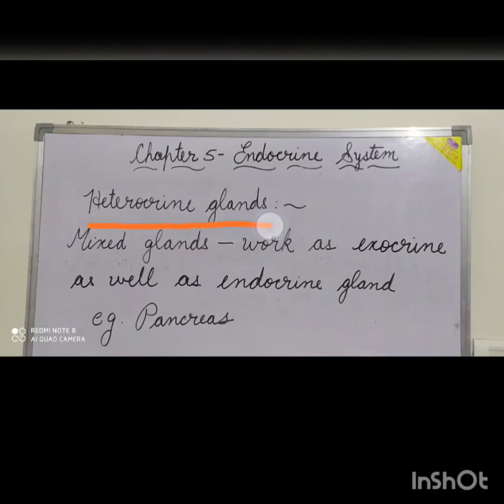Heterocrine glands. There are some glands called mixed glands that work as exocrine as well as endocrine glands. The pancreas is an example of this type of gland. Its endocrine portion secretes hormones, namely insulin and glucagon, while the exocrine portion secretes the pancreatic juice containing the digestive enzymes.